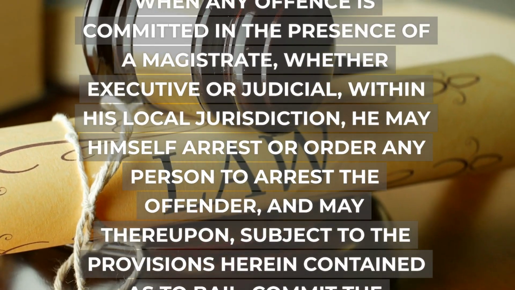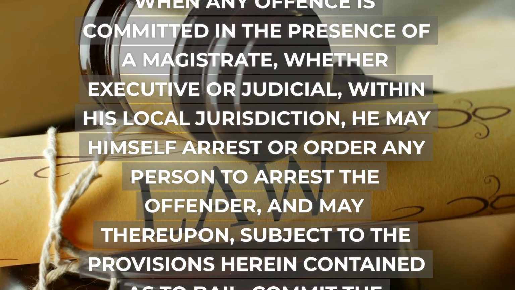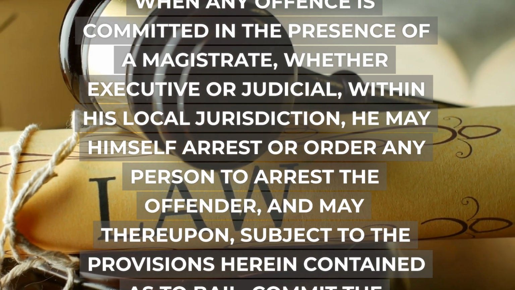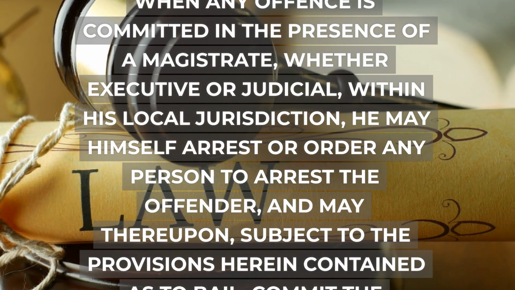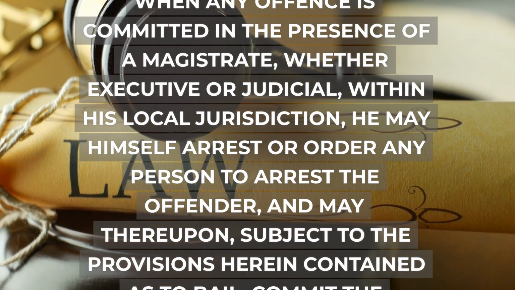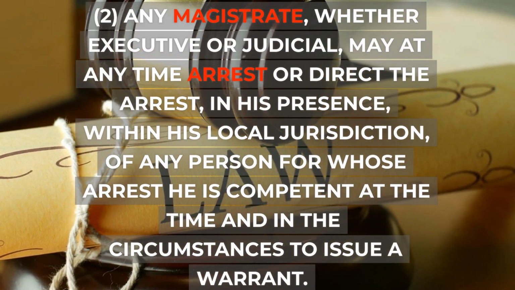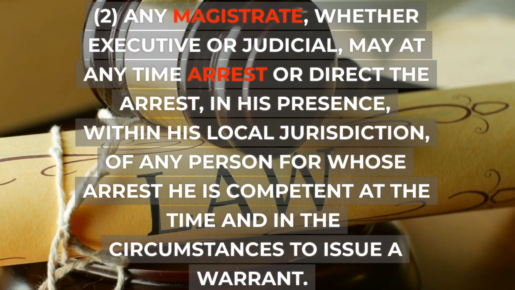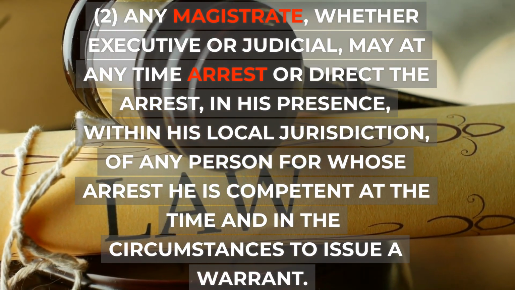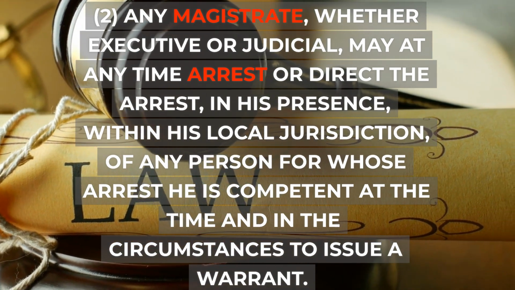Section 44 of Criminal Procedure Code. Arrest by magistrate. 1. When any offense is committed in the presence of a magistrate, whether executive or judicial, within his local jurisdiction, he may himself arrest or order any person to arrest the offender, and may thereupon, subject to the provisions herein contained as to bail, commit the offender to custody. 2. Any magistrate, whether executive or judicial, may at any time arrest or direct the arrest, in his presence, within his local jurisdiction, of any person for whose arrest he is competent at the time and in the circumstances to issue a warrant.